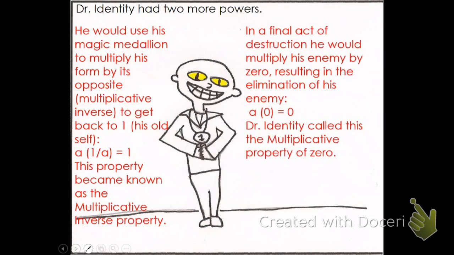In a final act of destruction, he would multiply his enemy by 0, which, of course, we know what happens when you multiply by 0. It's the elimination of his enemy. A times 0, of course, is equal to 0. Dr. Identity called this the multiplicative property of 0.